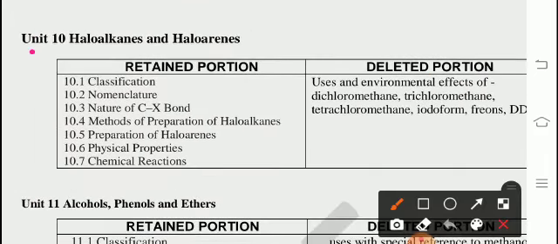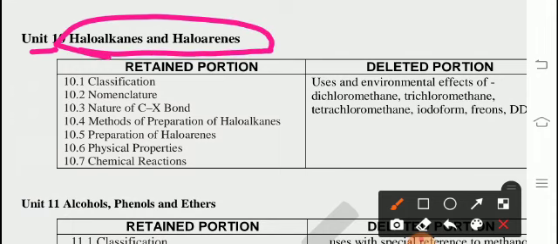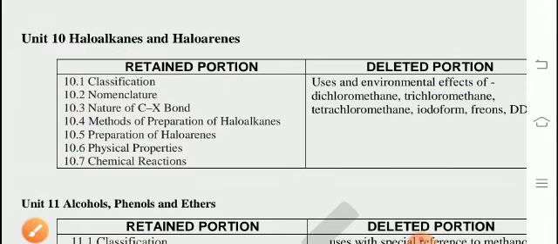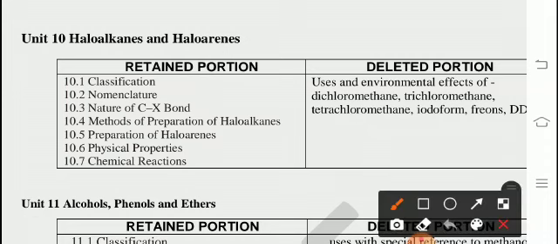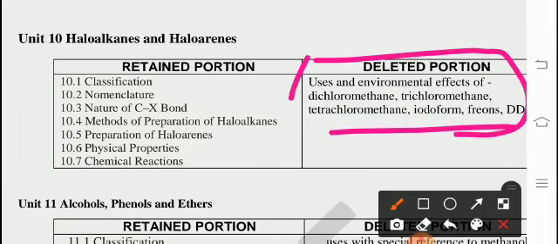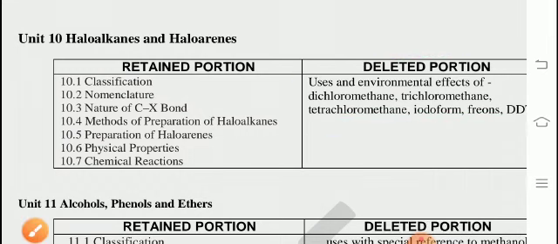From unit 10, haloalkanes and haloarenes. Retained points 1, 2, 3, 4, 5, 6, 7. The deleted is uses and environmental effects of dichloromethane, trichloromethane, tetrachloromethane, iodoform, freons, DDT. These are deleted, don't read.